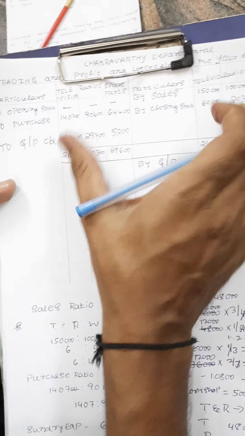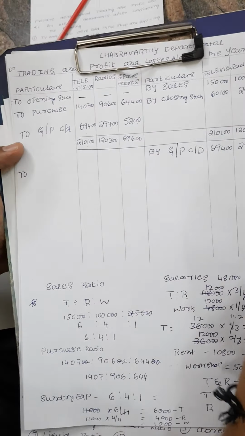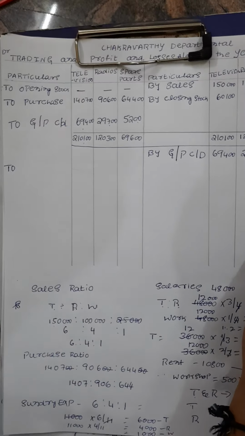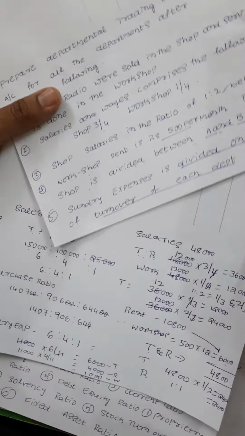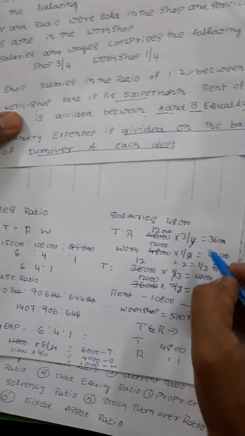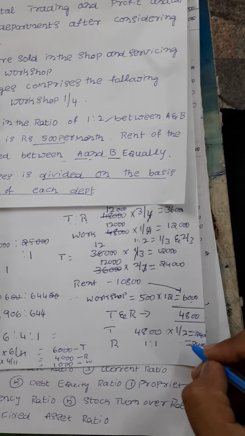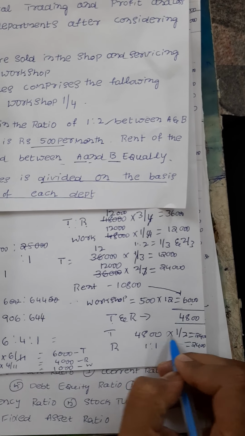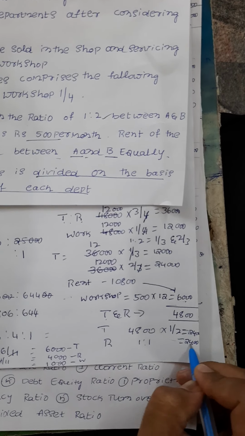This is only for the trading account. Now we are moving on to the indirect expenses allocation or profit and loss account. What is the first item? While doing the problem, we have to go as per the problem, whatever the expenses. The first, they are given rent. Rent, we already divided it. As per the rent information, the rent amount is 10,800. Workshop is 6,000. The remaining 4,800, it is 2,400 for television, 2,400 for radio.